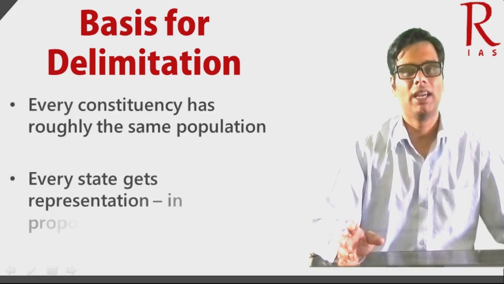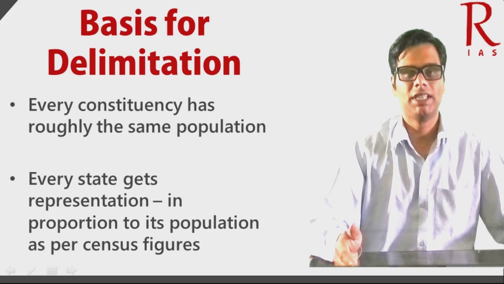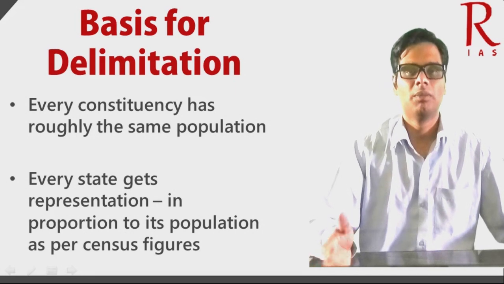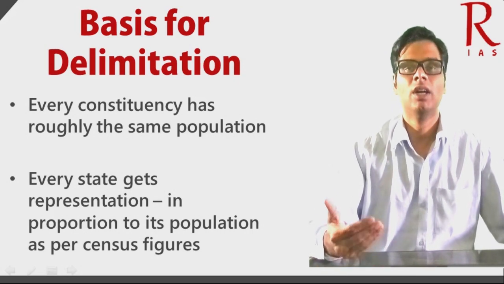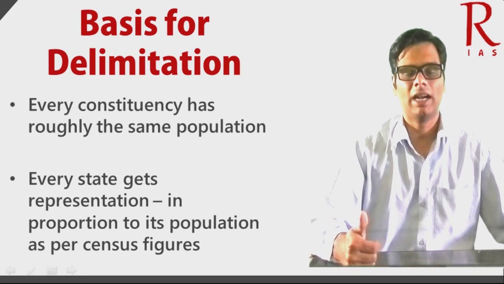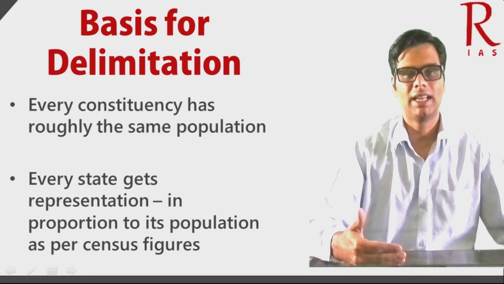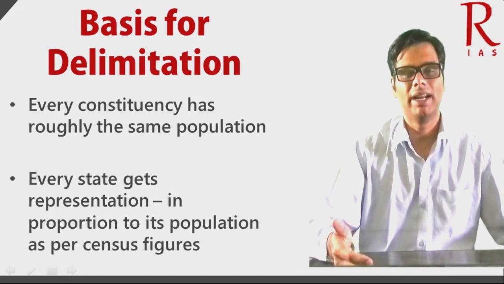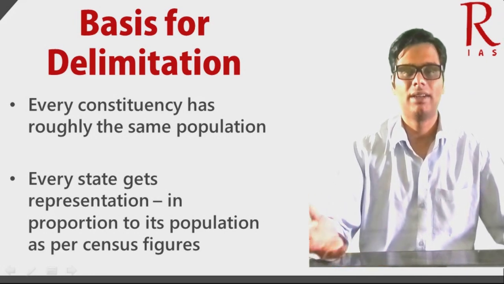This is a very big lacuna in the way that the Indian system is organized, because the moment you say that the number of seats that a state gets is based on its population, then population control goes for a toss, because the political leaders will not control the population of the state because they want more seats from that state to go to the Lok Sabha, which means that they will have greater controlling power in the central administration as well. So having the delimitation based on population and sending representatives on the basis of population is a very bad idea, and a new way of organizing the constituencies has to come up at a certain point of time.